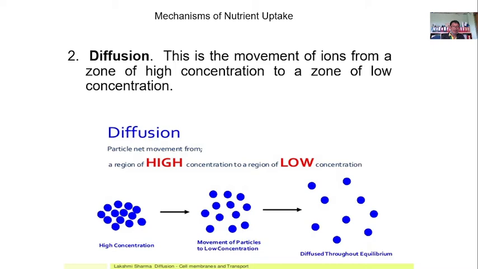So, high concentration tapos mag-diffuse yan sa soil or sa nutrients, then it will be taken in by the plants na yan. Kaya diffusion means this one. So, eto, highly concentrated, para bang kung syrup, tapos lagyan mo ng tubig, siyempre, yung tubig din, it will become more. So, ayan, parang ganun na lang ang dispersion. Nag-disperse na sila, so they can be taken in by the roots of the plants.